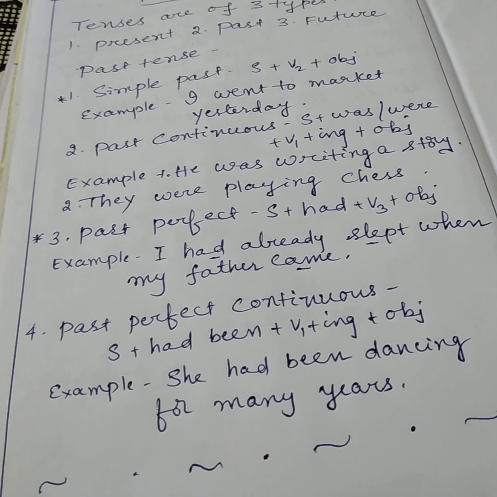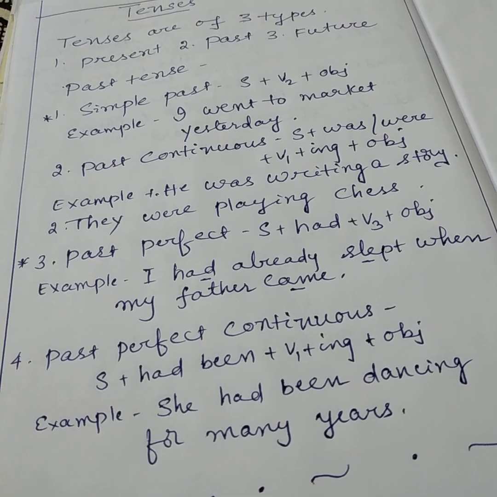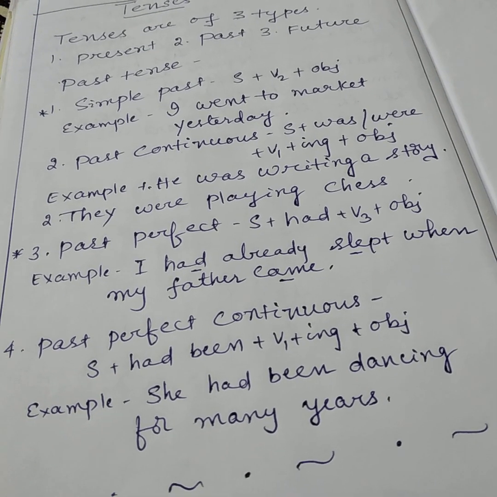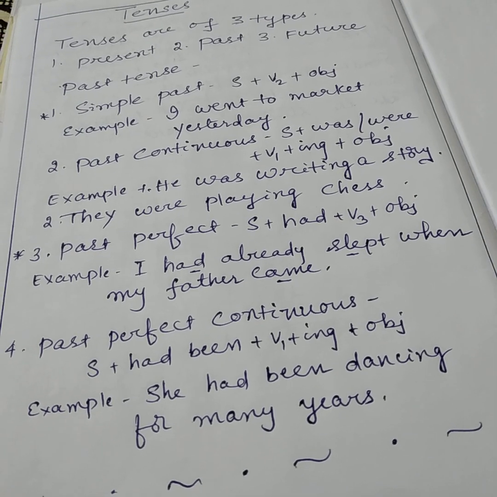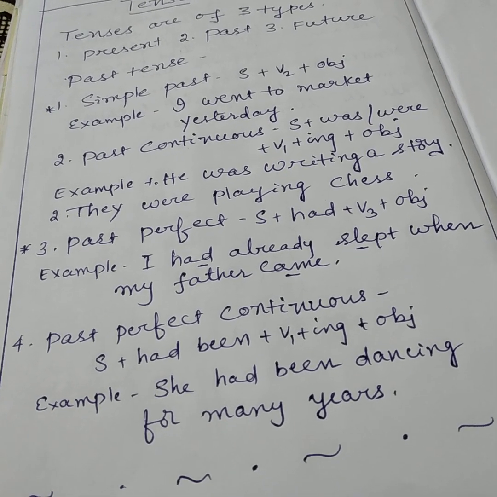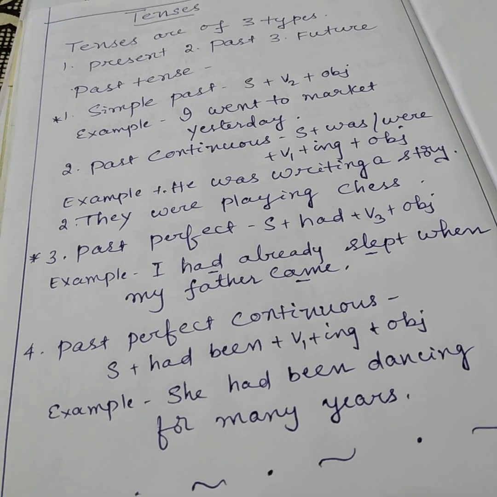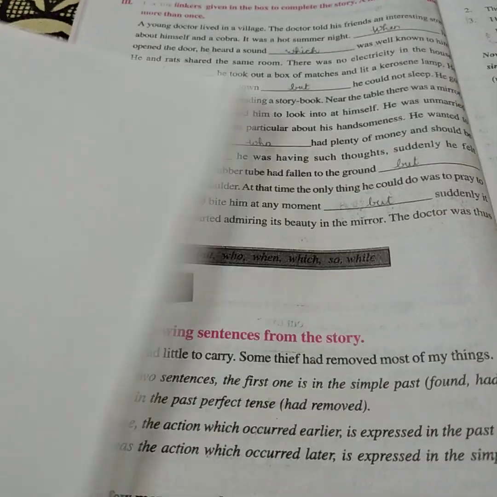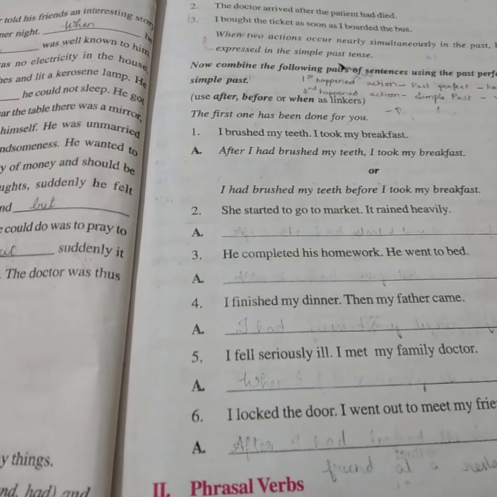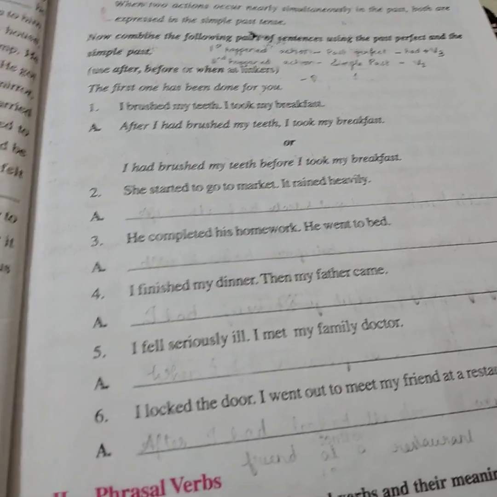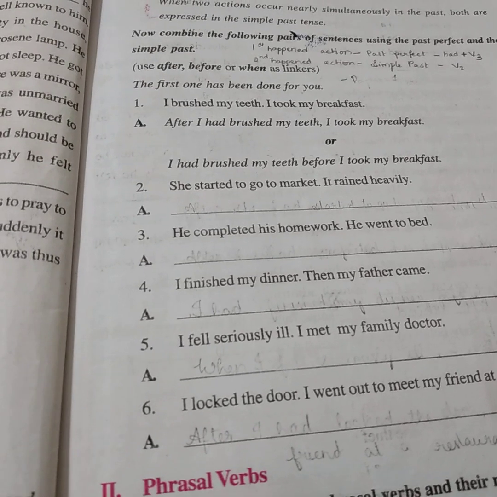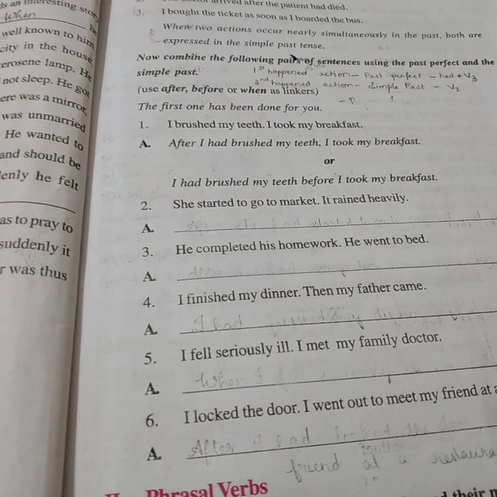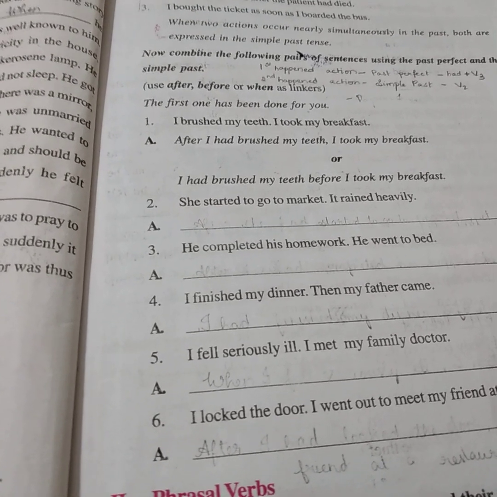Okay, children, you have to learn the structure of the four types of past tense. I have been sending you two videos. Observe the use of simple past in one video, and past perfect tense in another video. Now come, let us go to the textbook. Here these questions are given. Combine the pairs of sentences using after, before, or when as the linkers. The first one is already done.